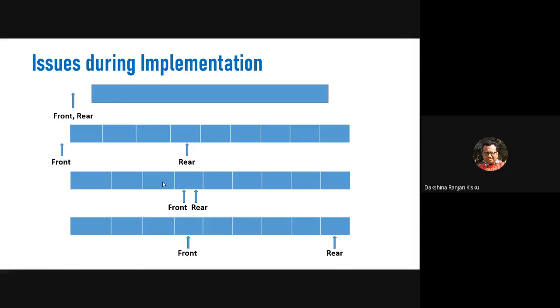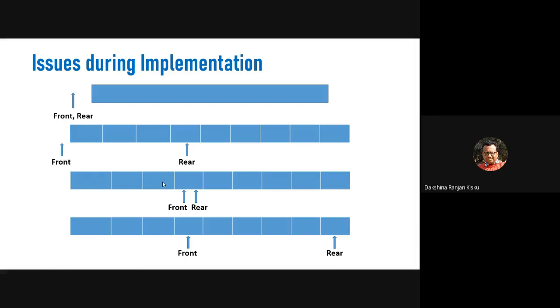Okay, that means the first three positions are available for new elements, or we can keep these positions vacant, because there is no other way to get new elements into these positions. After deletion of the elements, front will be incremented by 1. So here we can see that the front is trying to catch up with the rear variable.